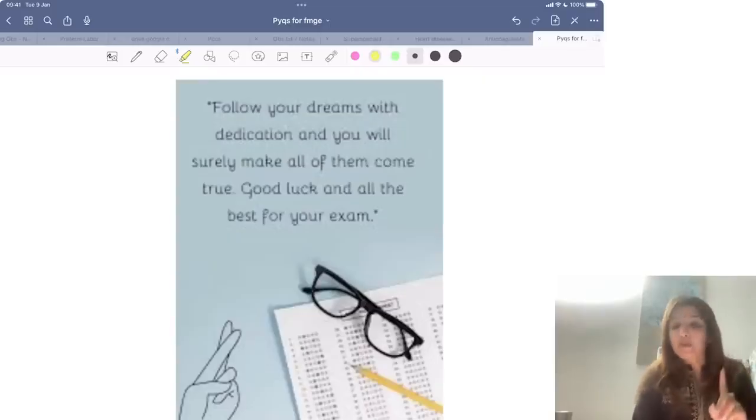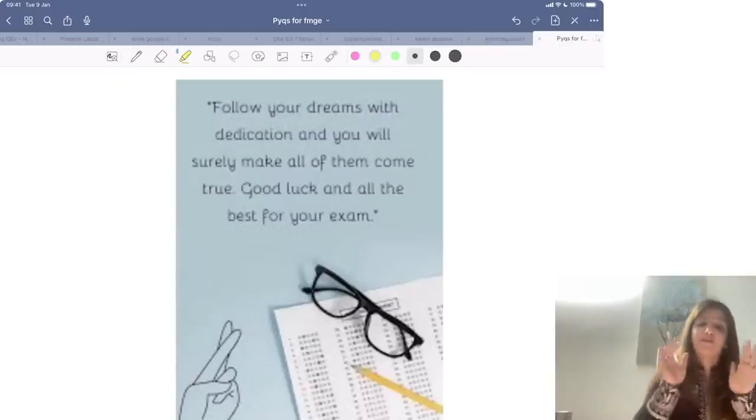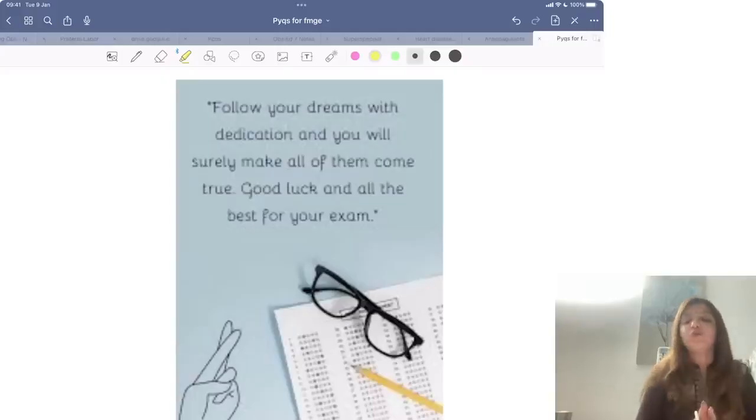Please keep your admit cards ready. Please keep everything you need for your exam in one place. Day after tomorrow morning, get up on time. You are not going to study anything. Just get up, take your shower, have some light snacks. Don't go on an empty stomach. Take blessings of God, take blessings of your parents, and be confident and just write your exam.